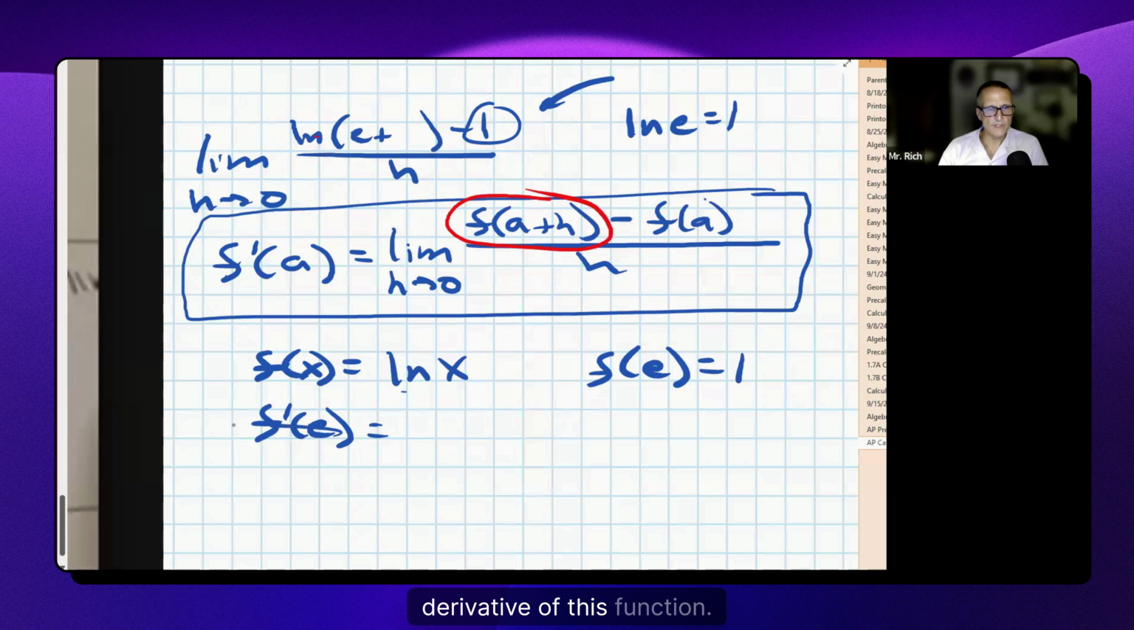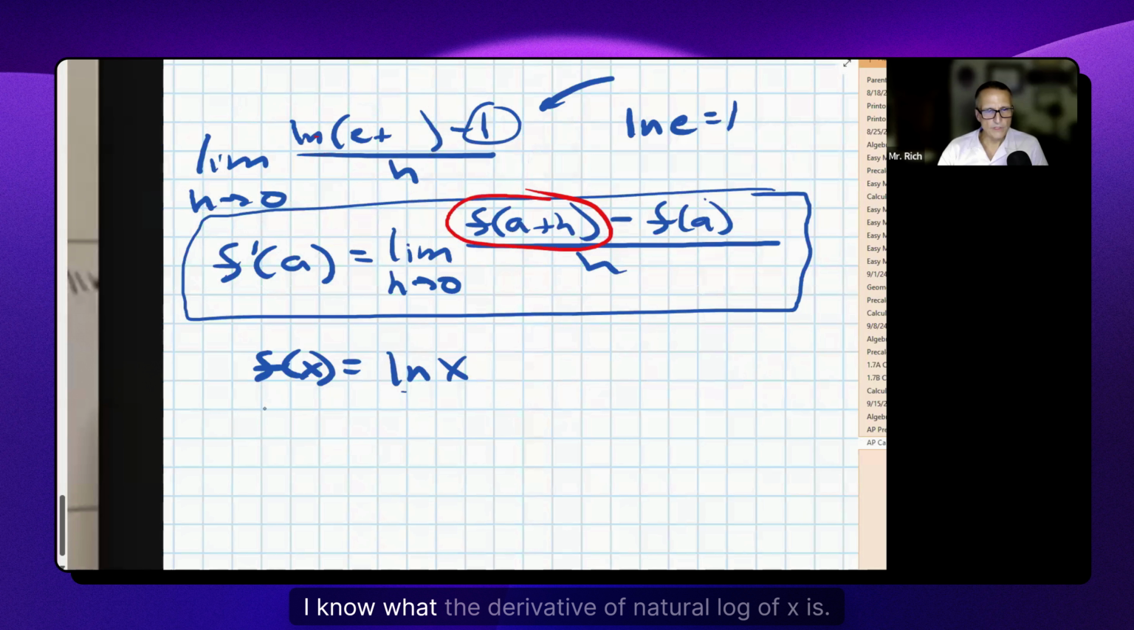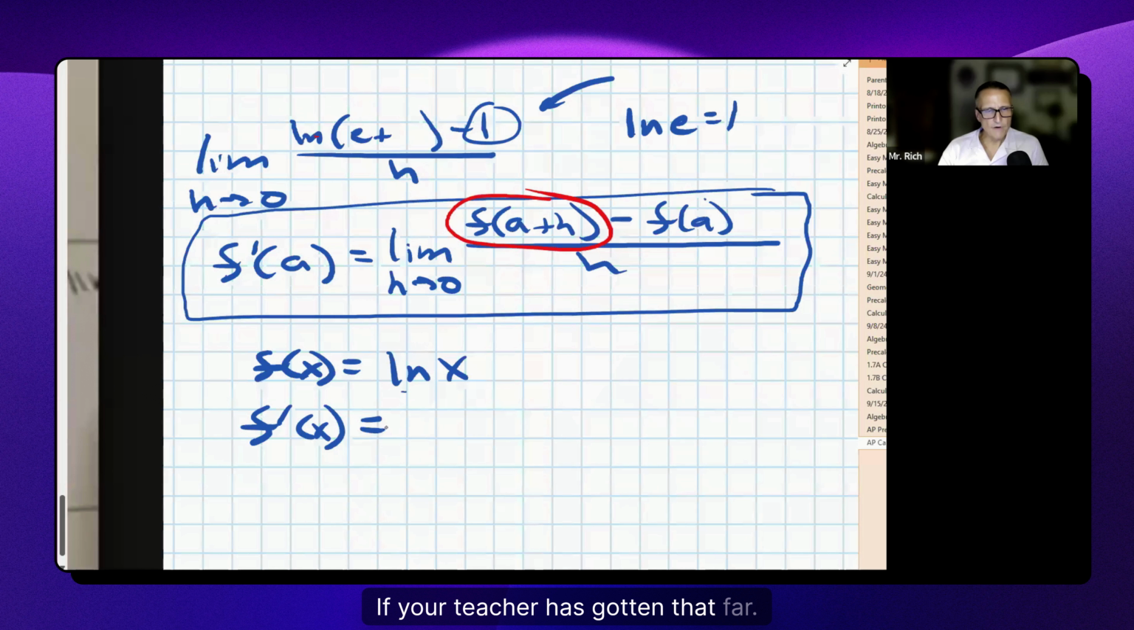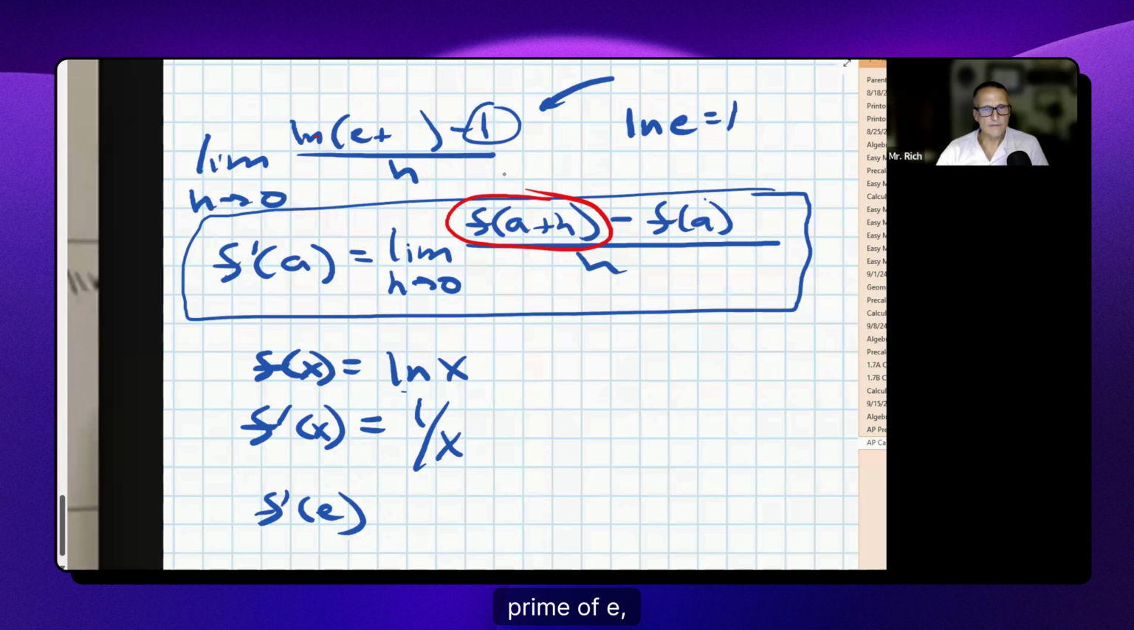So now that I know that the thing they're showing me in the problem is really just the derivative of this function, well, I know what the derivative of natural log of x is. If your teacher has gotten that far, you know that the derivative of the natural log of x is 1 over x. You say, where did that come from? Well, it's just something to memorize. Okay, the derivative of the natural log of x is 1 over x. And therefore, f prime of e is 1 over e, like that.